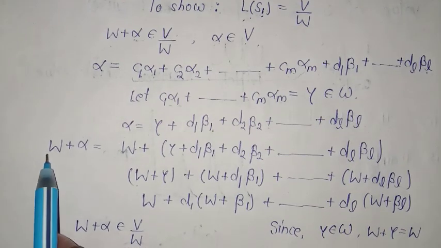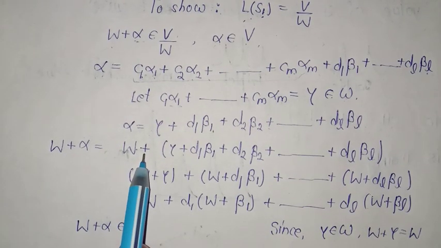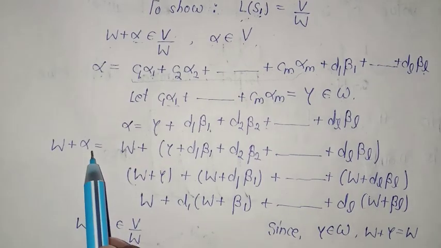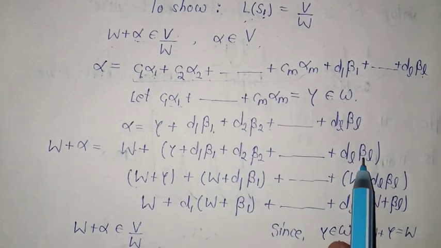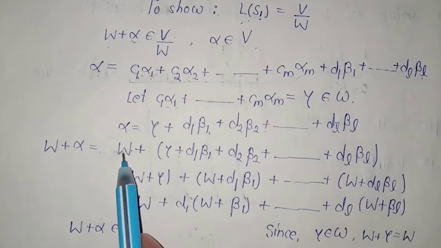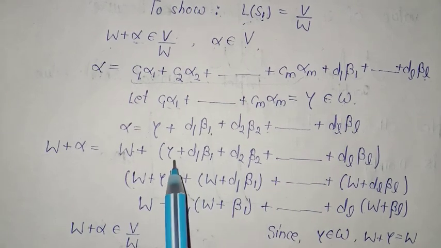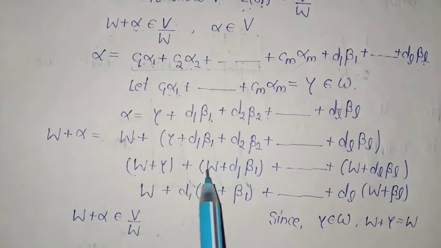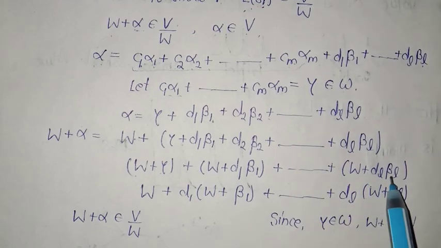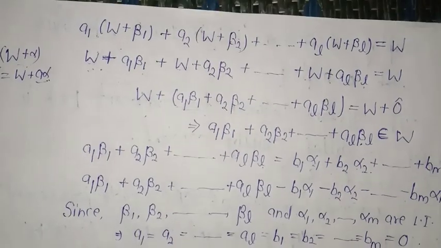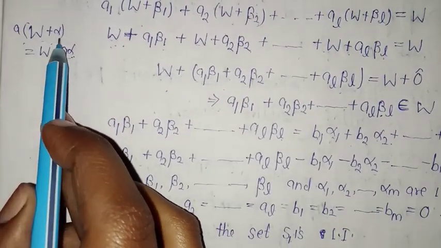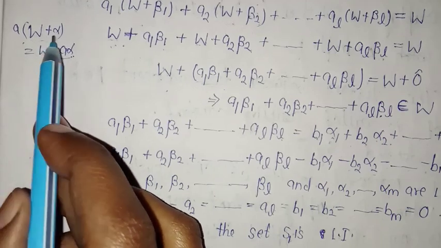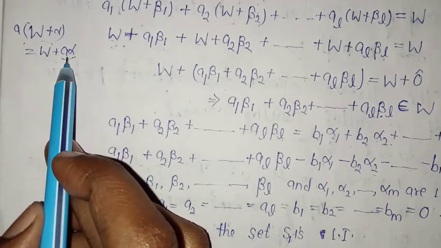Now if I add the subspace W on both sides, then this becomes W plus alpha, and this becomes W plus gamma plus D1 beta 1 plus D2 beta 2 and so on, DL beta L. Now if I distribute this over these elements, then this becomes W plus gamma plus W plus D1 beta 1 and so on, W plus DL beta L. I have used the property that the coset operations distribute over the elements.